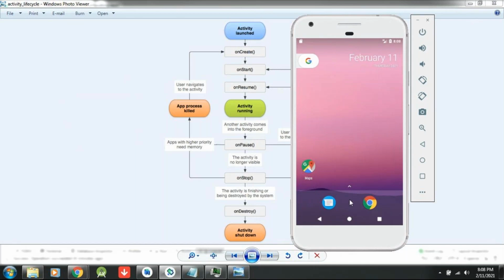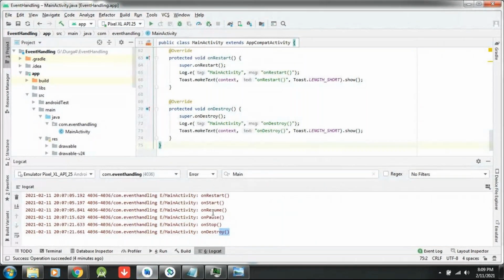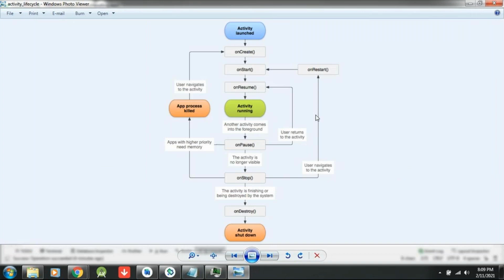Now this is not visible on your screen. Now I click on the menu button. When I click the menu button, it comes back from the stopped activity, so it goes to onRestart. onRestart is printed here. onRestart, onStart, onResume. That is the sequence it comes through.